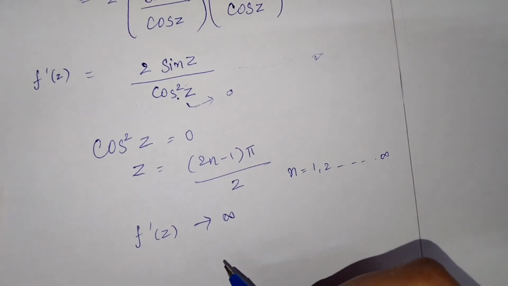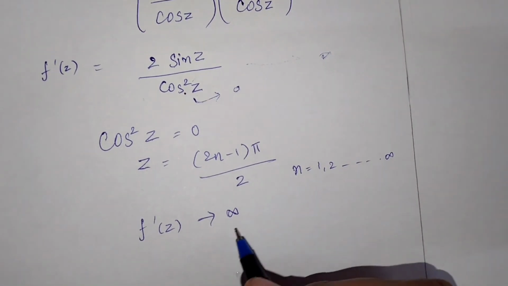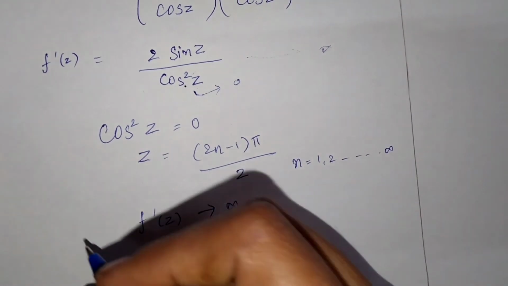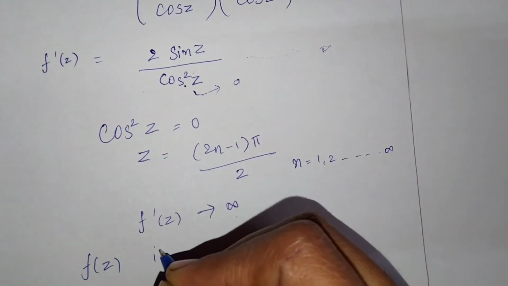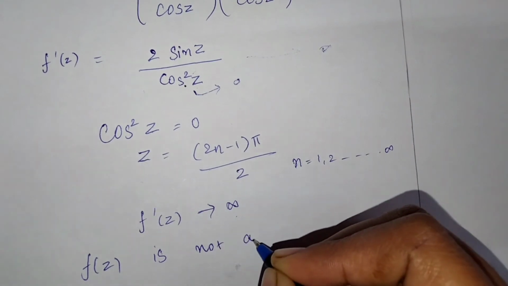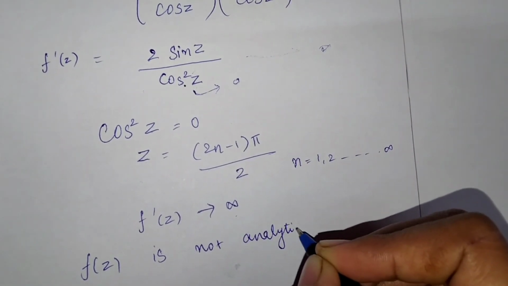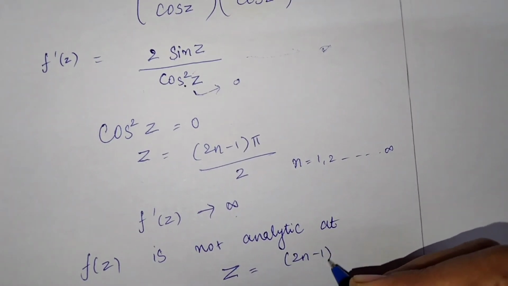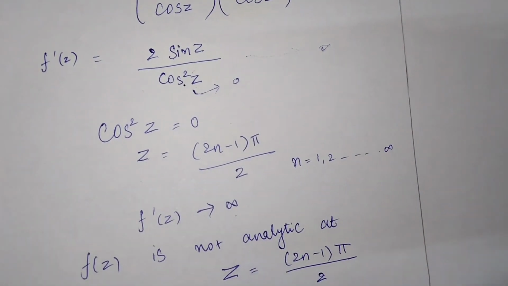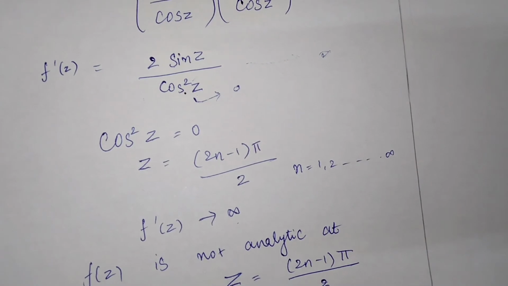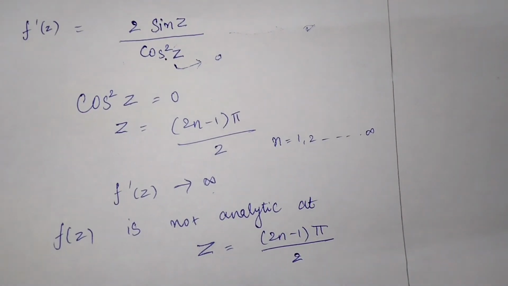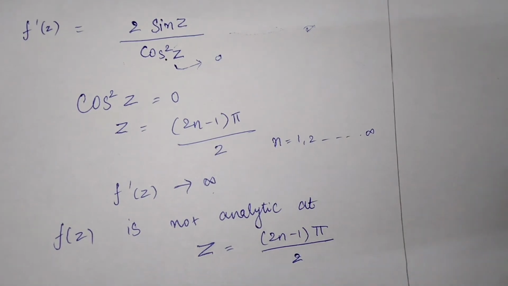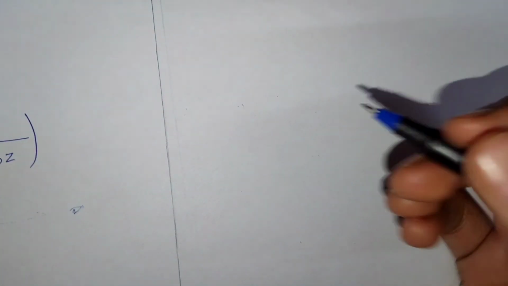So f dash of z is again infinite, and so f of z is not analytic at z equal to (2n minus 1) pi by 2. At these points the function is not analytic, at the remaining points it will be. Now let us move to the fourth one, that is D.